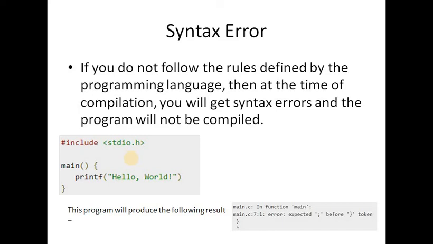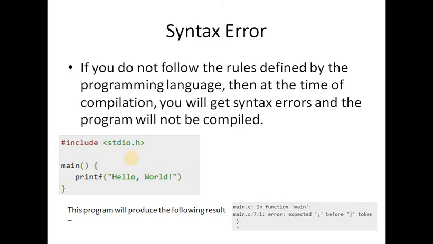Writing comments is not compulsory, but it is recommended to make your program more descriptive. It makes the code more readable. A comment section may be of two types: a single-line comment or a multi-line comment. You can use it in your C program.